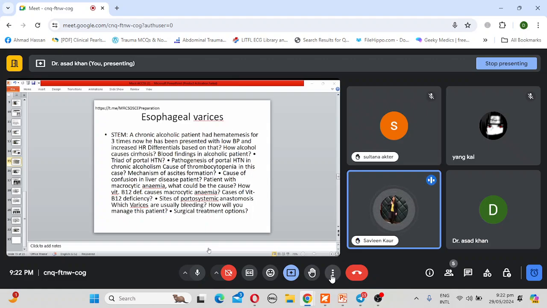For the esophageal balloon inflation, I will use a sphygmomanometer to inflate to 30 to 40 millimeters of mercury and then clamp the port. I will also consider the suction ports, for both the gastric and esophageal. If the esophageal port is not available, I will consider nasogastric tube suctioning.